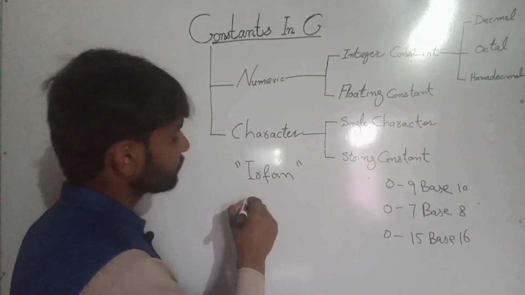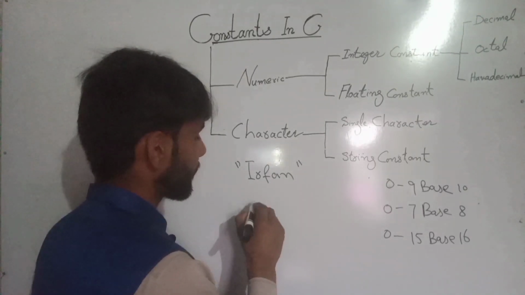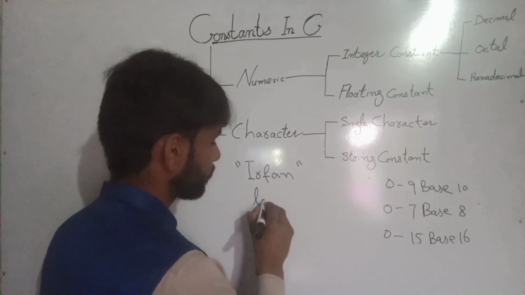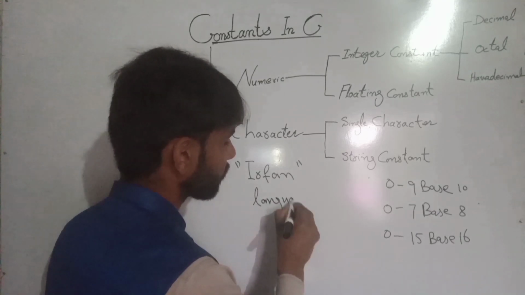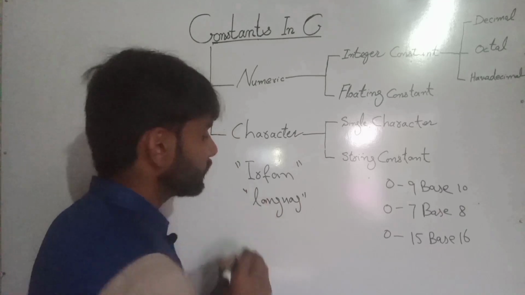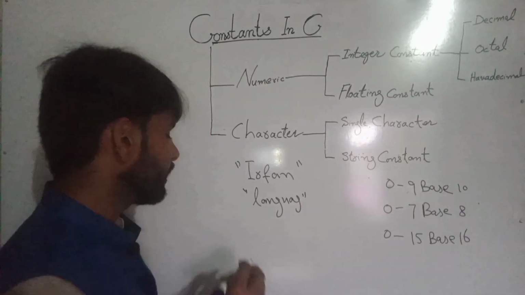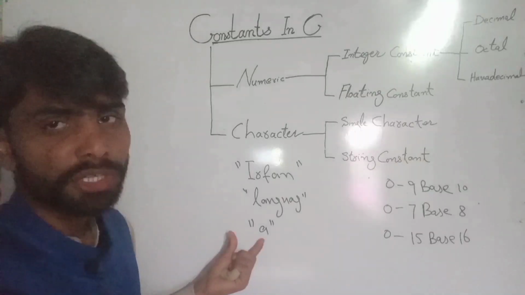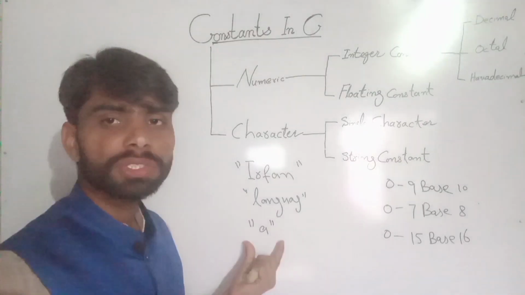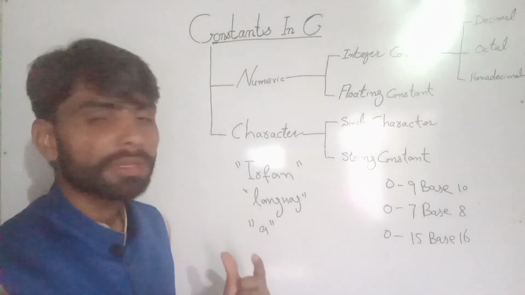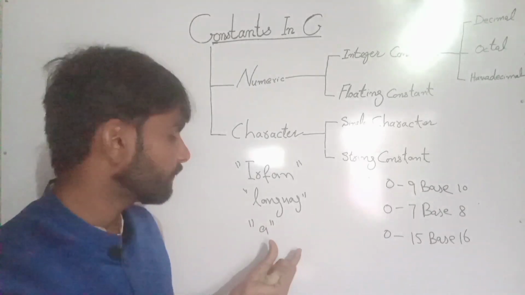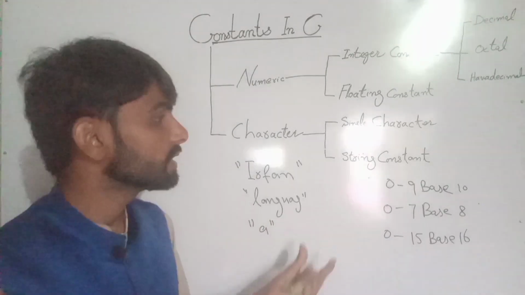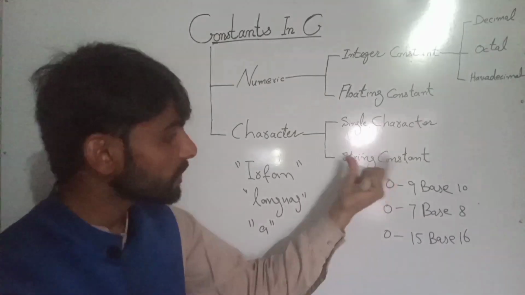So if we write this, it is also a string constant. And if we write "A", this is also a string constant because it is enclosed in double quotation marks. All characters enclosed in double quotation marks are called a string constant.